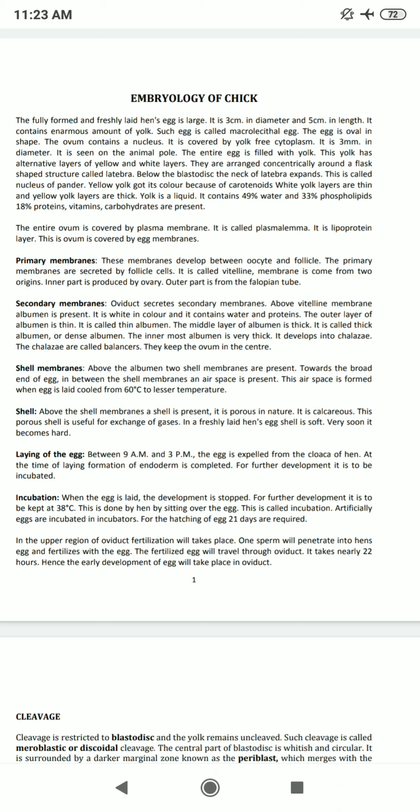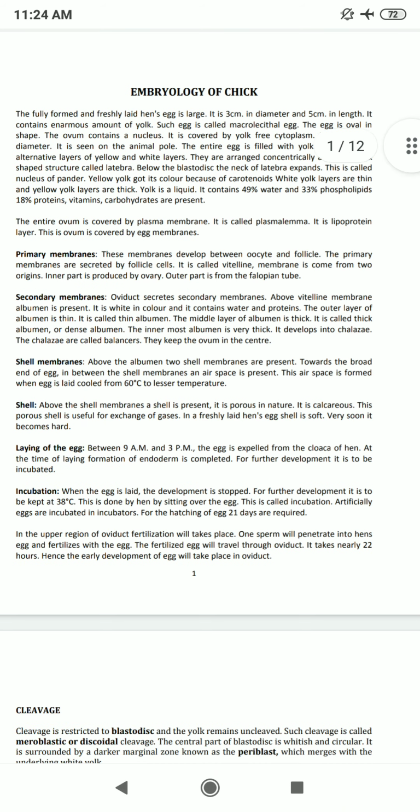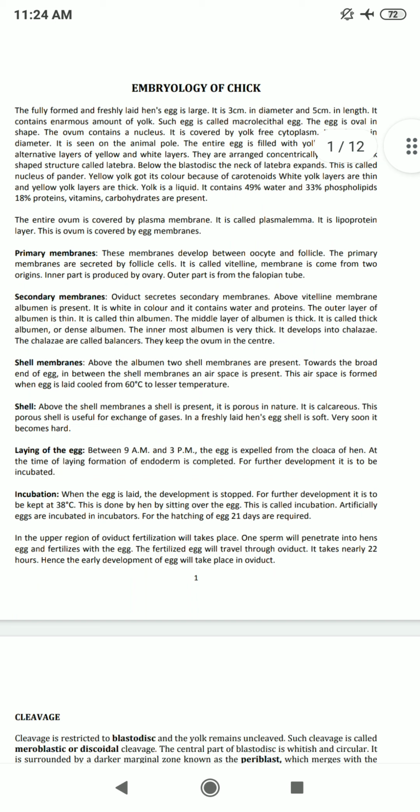Then the vertebrate egg can be classified by the relative amount of yolk. The simple eggs with little yolk are called microlecithal, the medium sized eggs with some yolk are called mesolecithal, and large eggs with a large concentrated yolk are called macrolecithal. So this entire ovum is